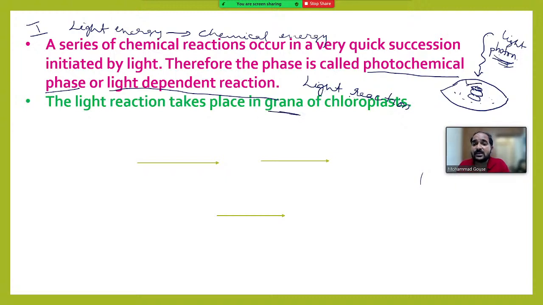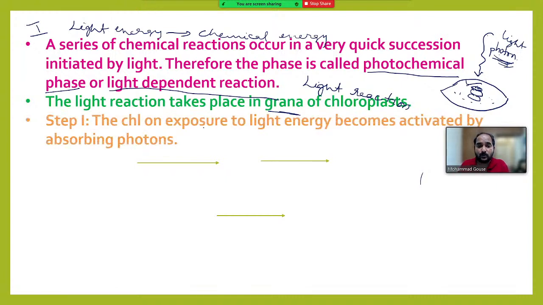This high energy is useful for splitting the water molecule. So the chlorophyll on exposure to sunlight became activated by absorbing the photons. So what is happening here? This is chlorophyll. When light falls on it, it gets excited, activated. Activated chlorophyll we can show as this star mark. Now this activated chlorophyll in fact loses one electron, but of course this is a little confusing for you.